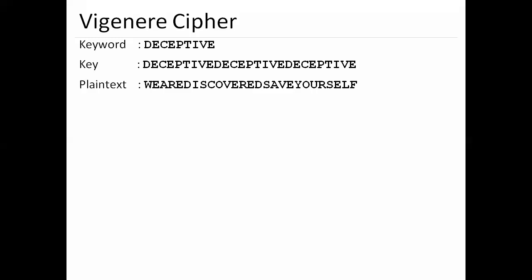Which keyword should we take? Let us take deceptive. Okay, how many characters do we have? First, second, third, fourth, fifth, sixth, seventh, eighth, and ninth. Ninth, so there are 9 characters.